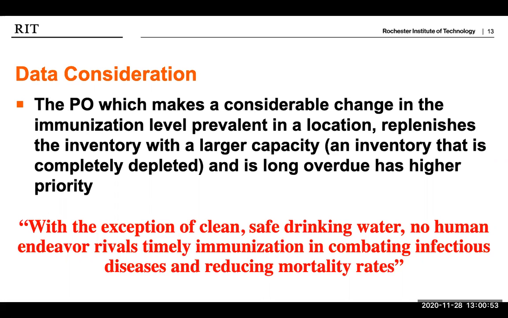The model also gives high priority to vaccines that need a lesser number of doses to achieve a larger change in immunization level. Since the model has an implicit tendency to minimize the inputs, it has a tendency to give higher priority to vaccines that are delivered as single doses, but such factors come into play only when there are two POs with comparable change in immunization level. The budget would be a constraint in the scheduling, and that would take care of this problem, as multi-dose vials are cheaper than single dose vials and require less space for storage and transport.